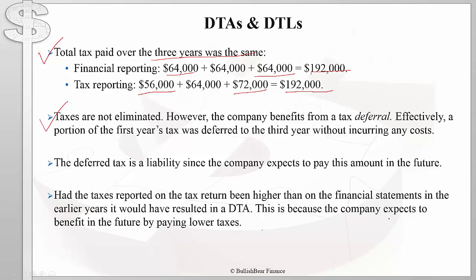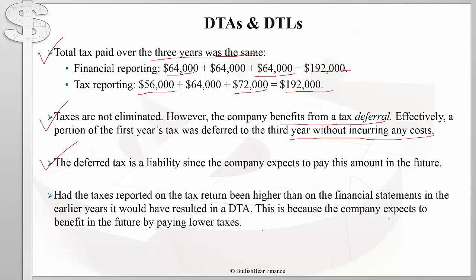Therefore, the $8,000 in taxes were not eliminated, but the company benefited from deferring this tax amount. Given the time value of money, companies would rather pay this tax in year 3 rather than year 1, especially because the government did not charge any interest on this $8,000 in tax. The deferred tax is a liability because even though the company did not pay this amount in year 1, it expected to pay it in year 3.